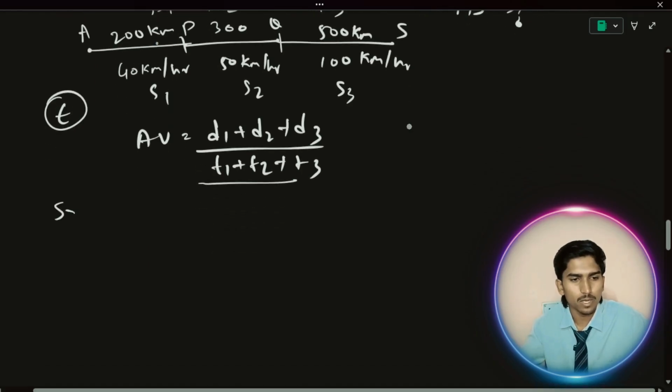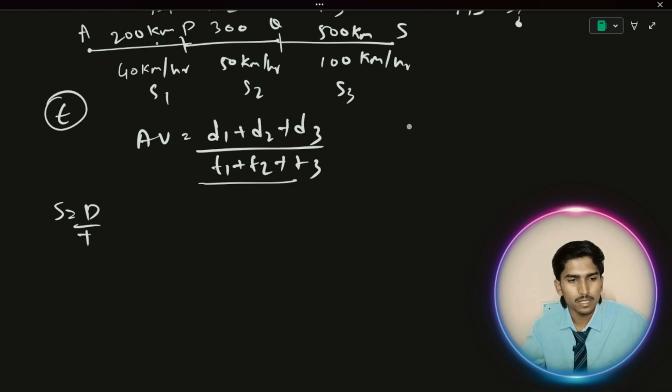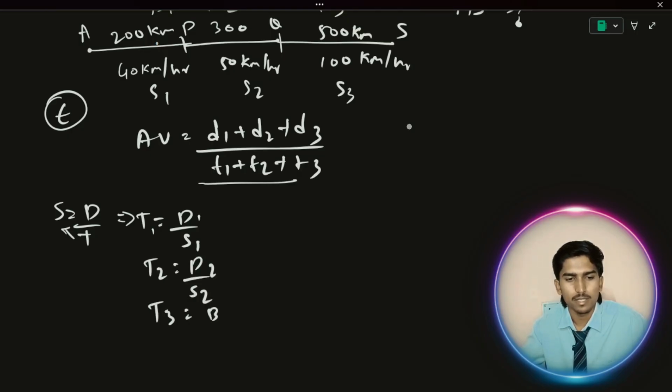How can we convert? We know that speed is equal to distance by time. We need time. Just cross multiply, which means sending t and s down. What will happen? t is equal to distance by speed. That is, t1 is equal to distance 1 by speed 1, similarly t2 is d2 by s2, and t3 will be d3 by s3.